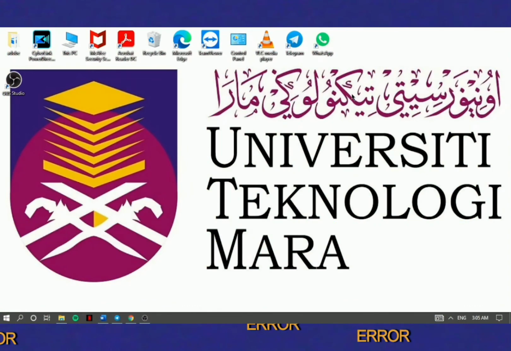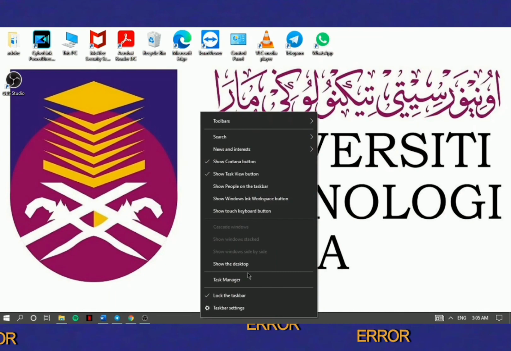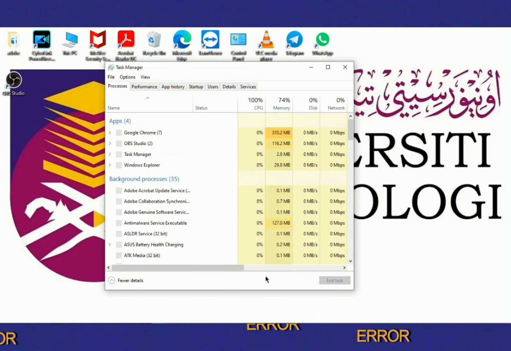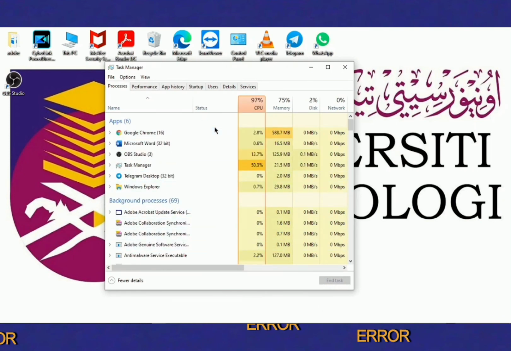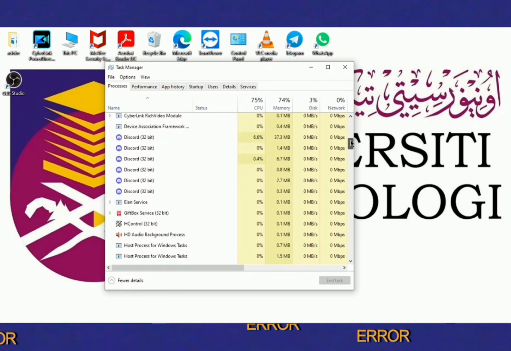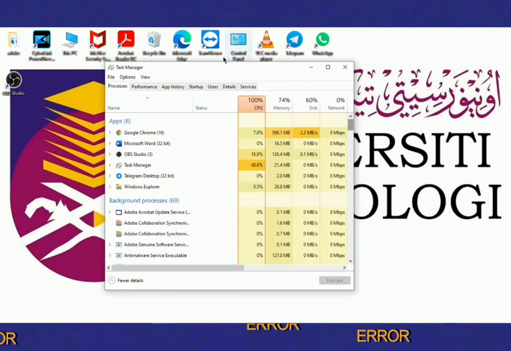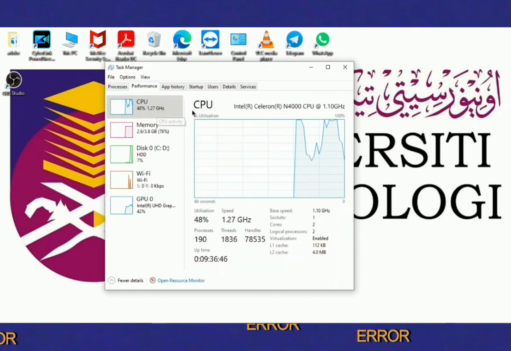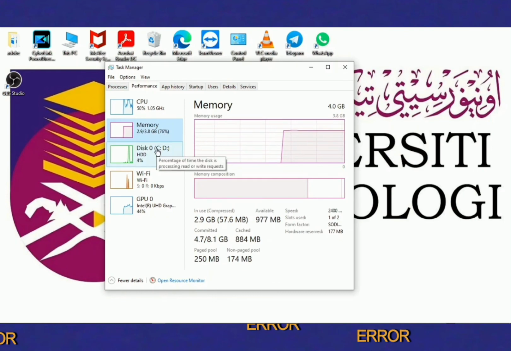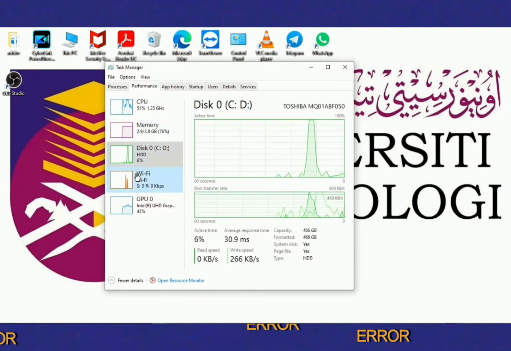Okay, next I will show you how to run a task manager. You click on the taskbar, and as you can see, there is a task manager option. When you open it, you can see the apps that are running in your PC. In this case, I see Discord, Google, Telegram, and more running in my PC. As you can see, there are too many apps that are running, okay? And when you click the performance option, you can see the CPU, memory, Wi-Fi and GPU. You need to click it one by one to see the task performance.